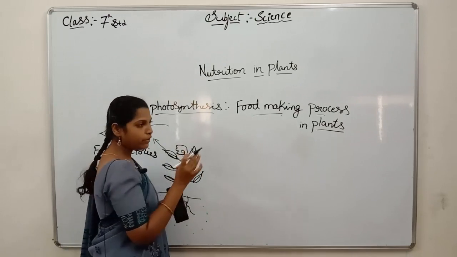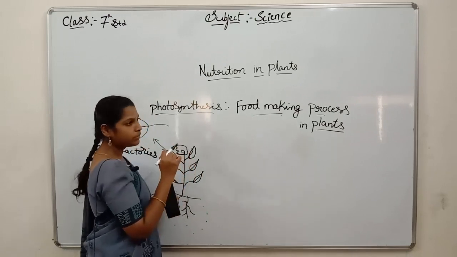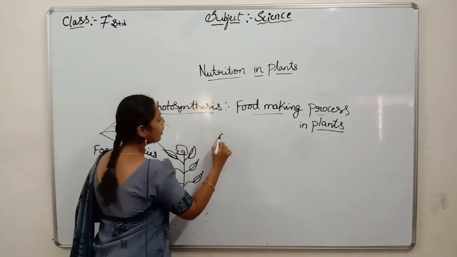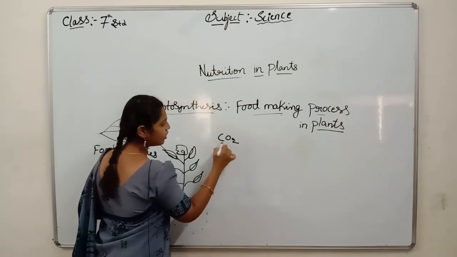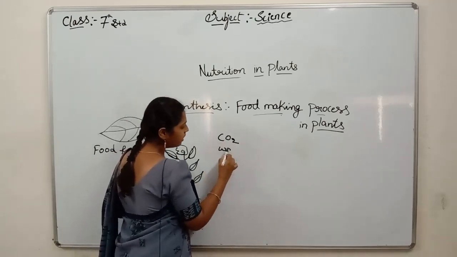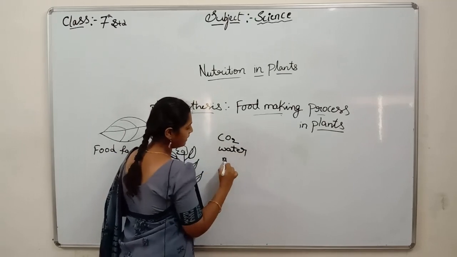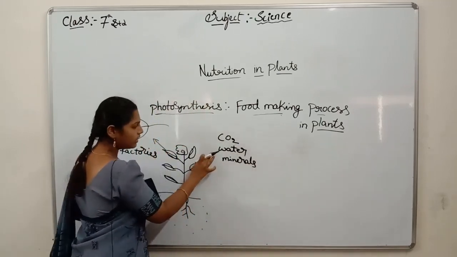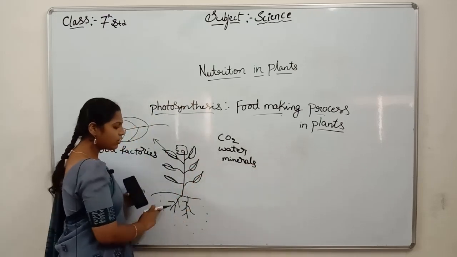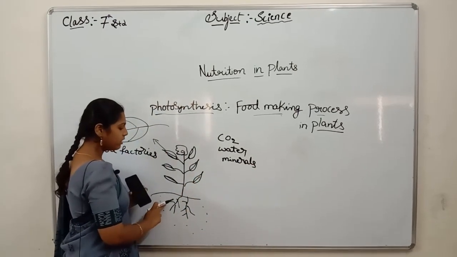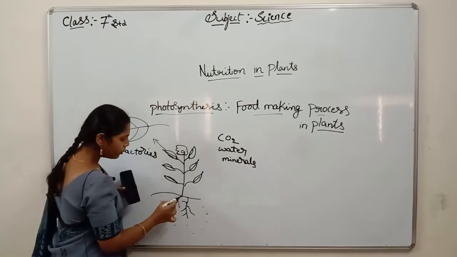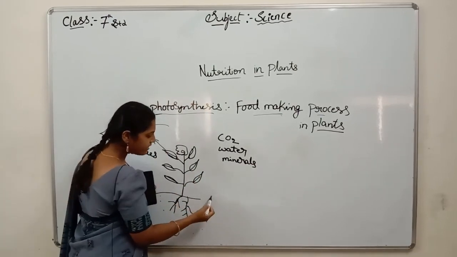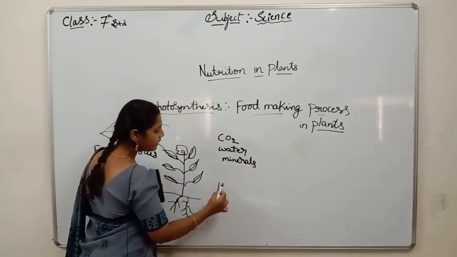To prepare food, what do plants need? Already I said carbon dioxide, water and minerals. Water and minerals are present in the soil. In the roots, vessels are present, like pipes.